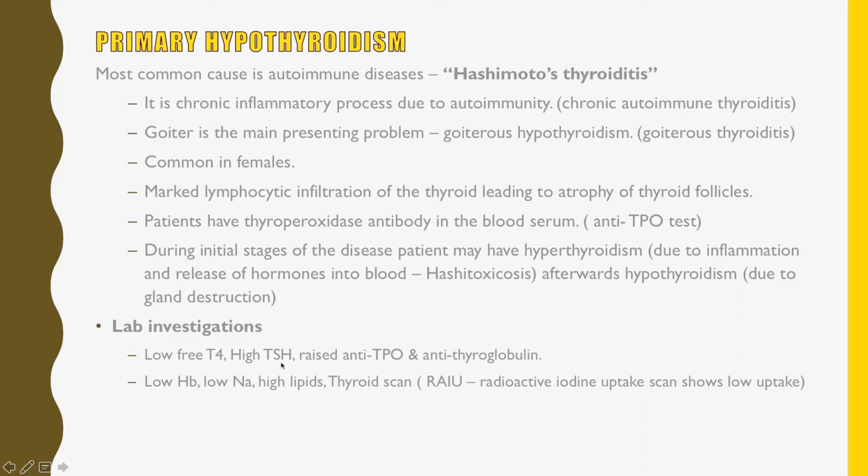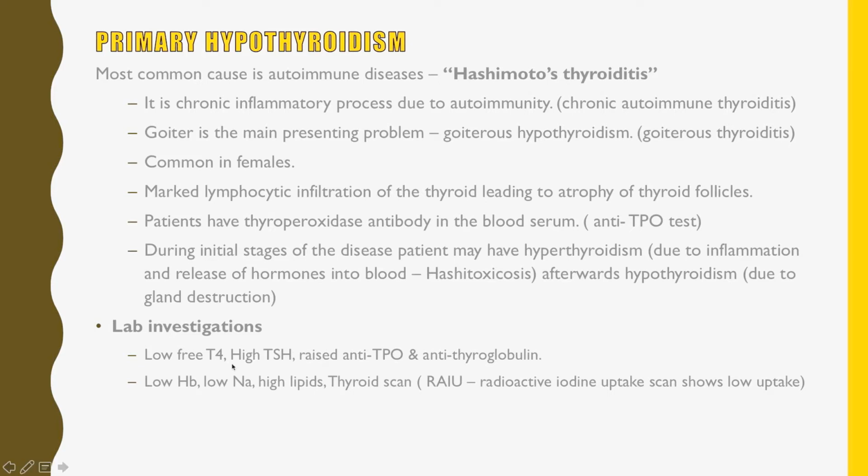Thyroid stimulating hormone from the pituitary will be high because the pituitary receives feedback from the low levels of thyroxine, so it will start releasing more thyroid stimulating hormone in response. Also, the antibody to TPO will be raised and anti-thyroglobulin, another antibody, will also be raised.